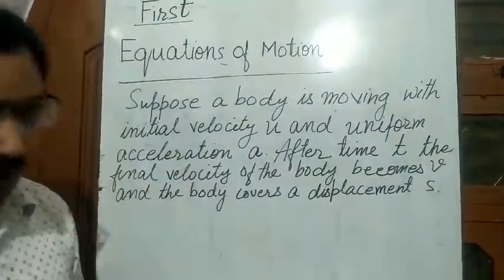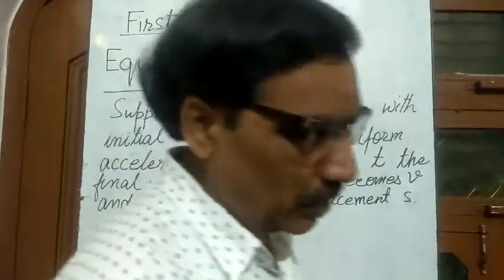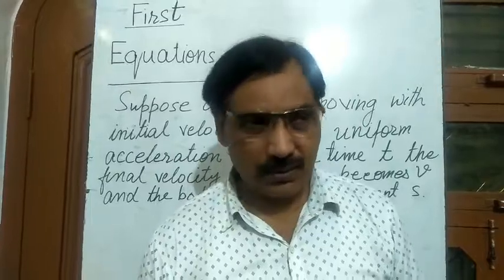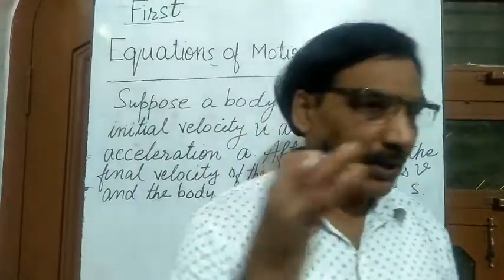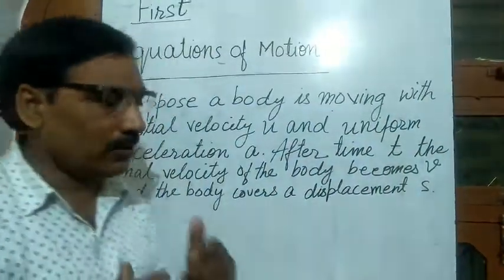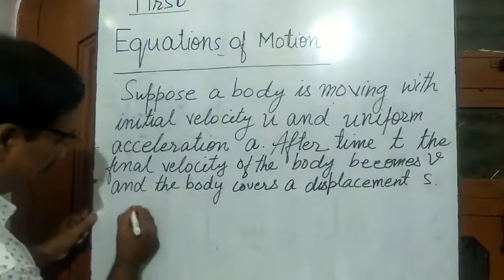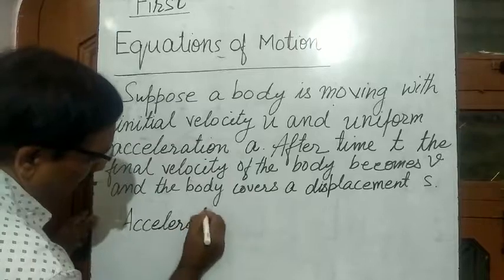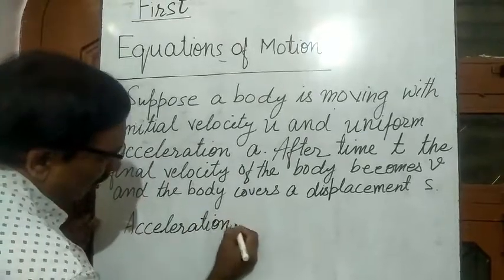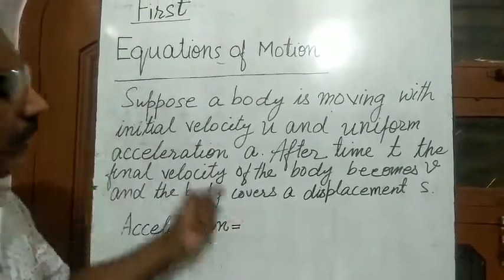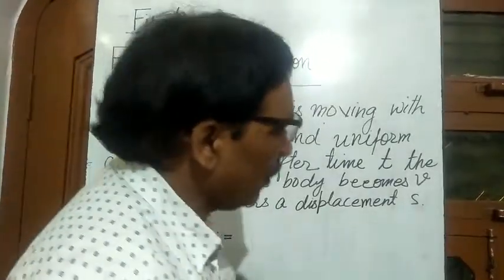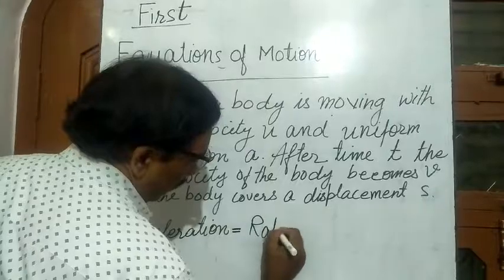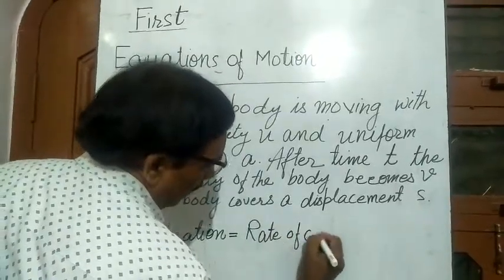Now you have defined acceleration. What is acceleration? You have defined already. Acceleration is equal to rate of change of velocity.